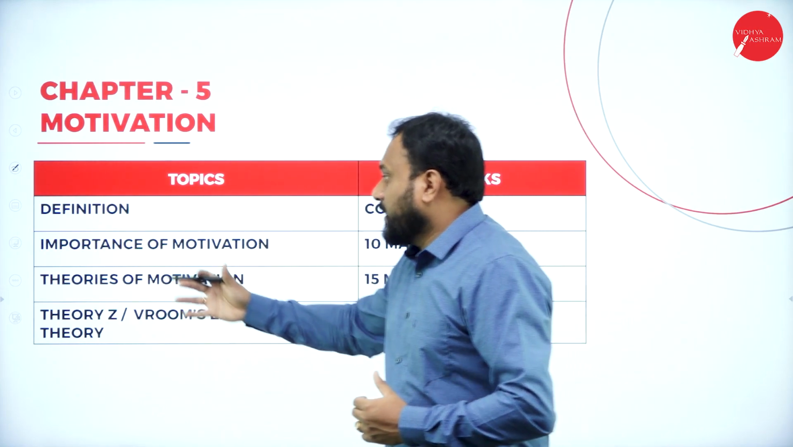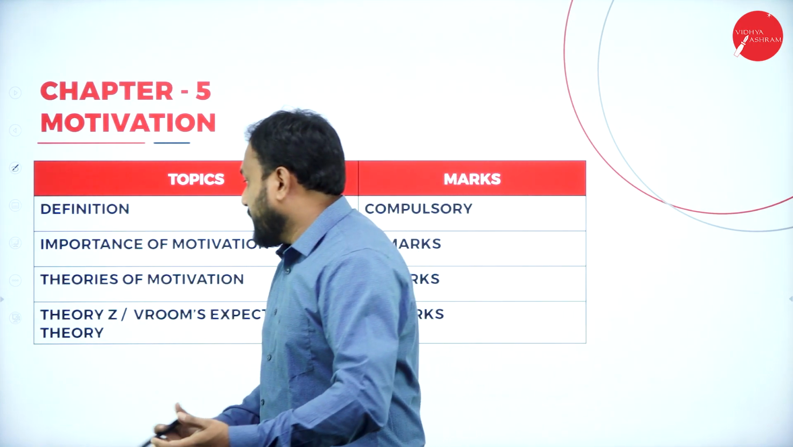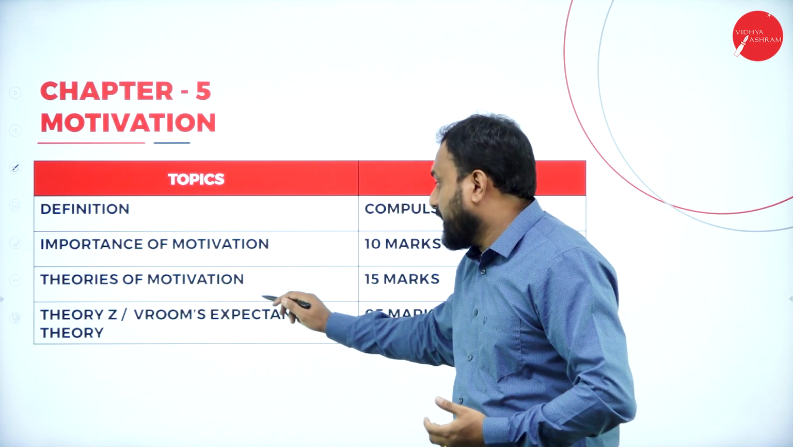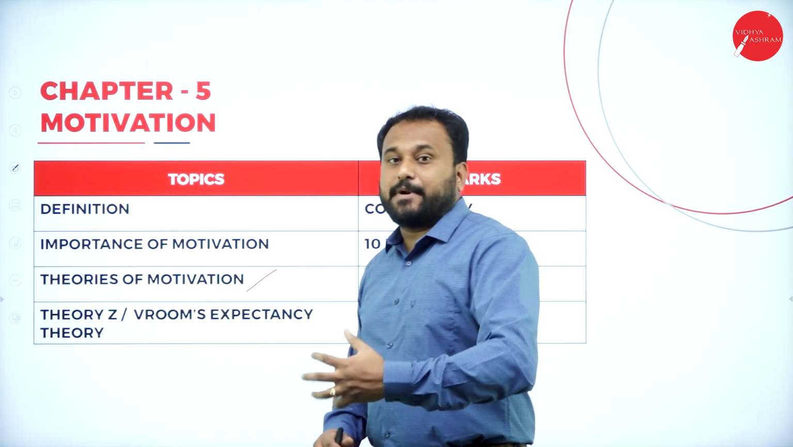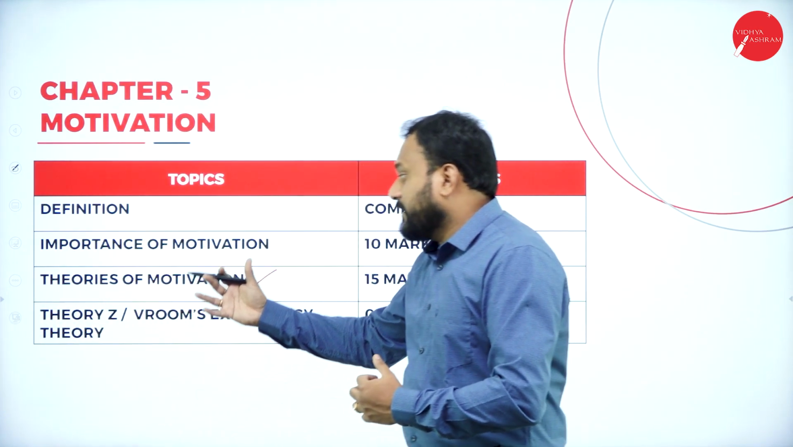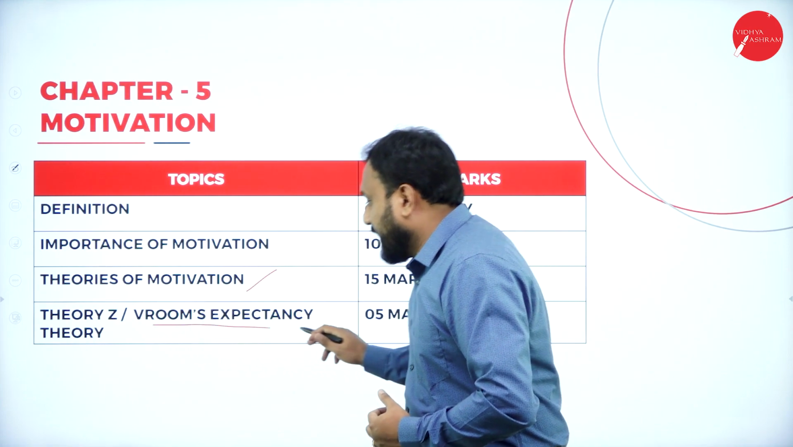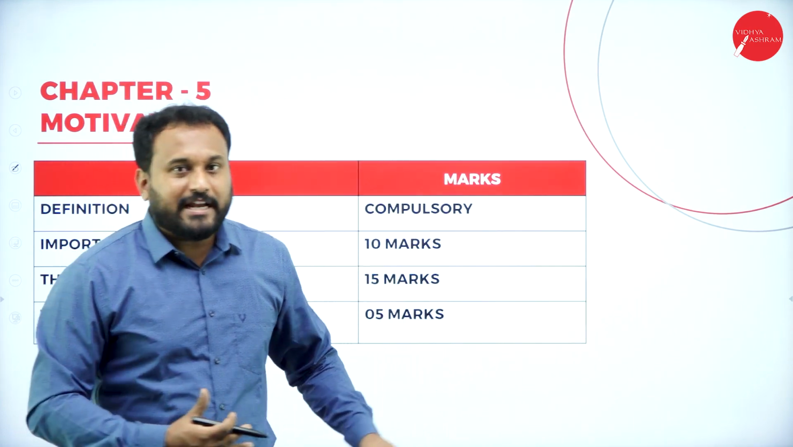Now for example, let's say importance of motivation. Now what are the importance of motivation? Theories of motivation you have. Now you'll be getting the concepts of what exactly Abraham Maslow has given to this world. And then we have Theory Z, Vroom's expectancy theory and all. These are like small theories which you will be getting for 5 marks.